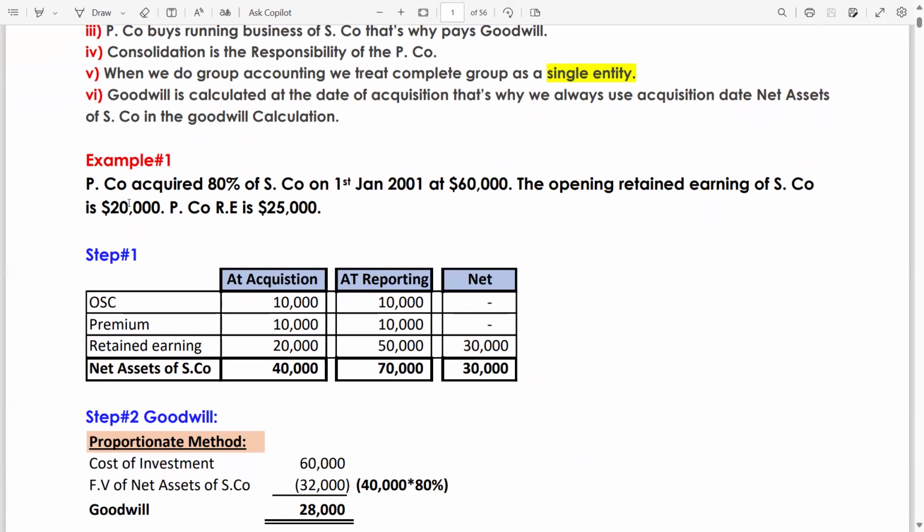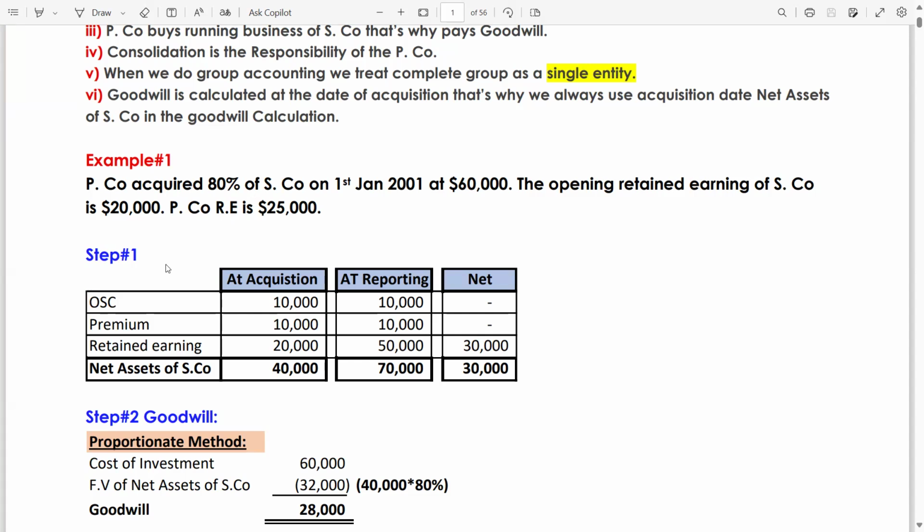Let's say P company acquired 80% of S company on 1st Jan 2001 at 60,000. This is your cost of investment. The opening retained earnings of S company is 20,000. P company's retained earnings is 25,000. These are the individual balances of both the entities, P company and S company.